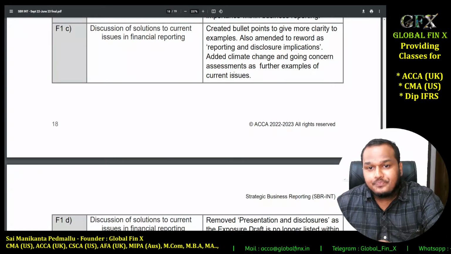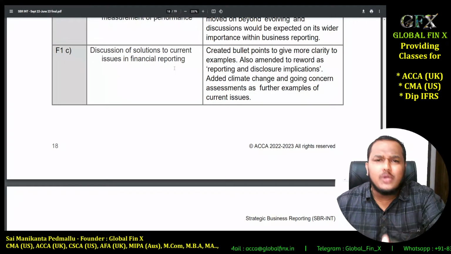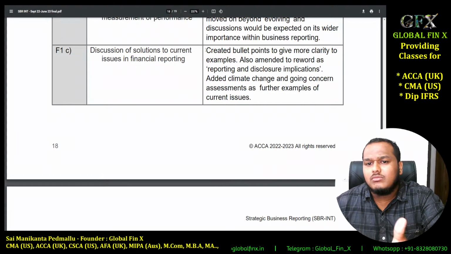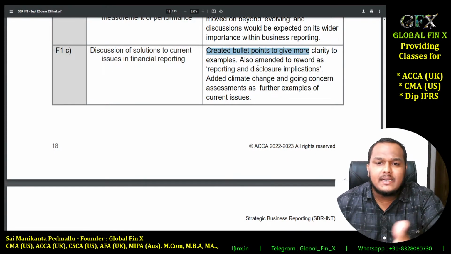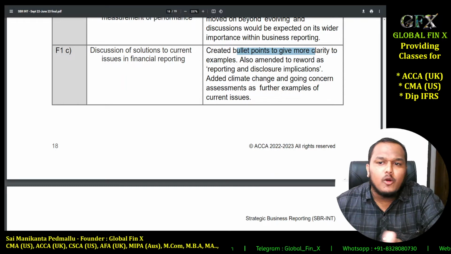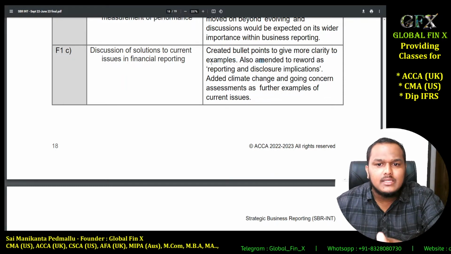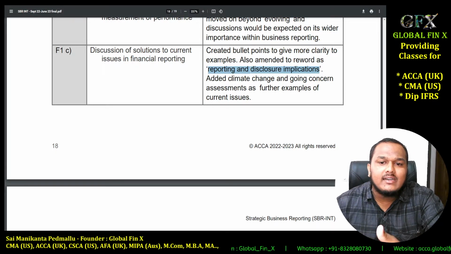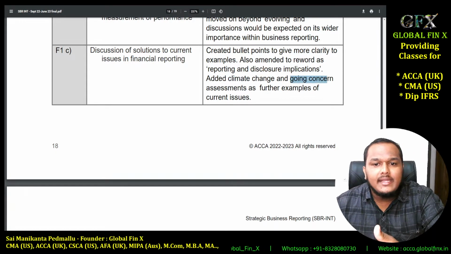And then current issues. You know there are always new topics that are covered. Now they are just changing slightly the way they presented it. They are now creating bullet points to give more clarity on the examples, and they have also added reporting and disclosure implications regarding climate changes and going concern assessment.